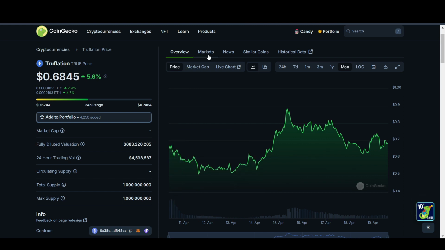If it does get launched on, let's just say, Coinbase, I think this coin could actually go over $1, which is a possibility. And I think as of now, not many retail investors actually know that it is backed by Coinbase and others. So I think that could be pretty big for this coin.